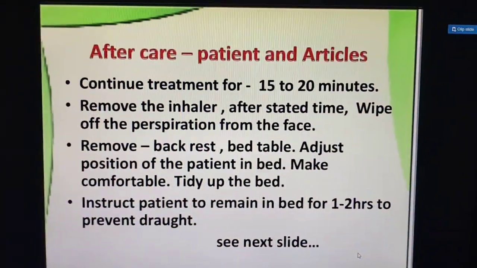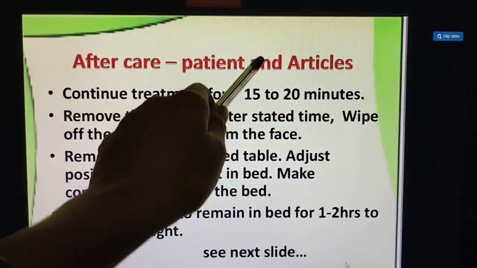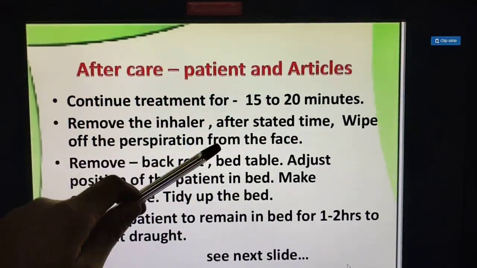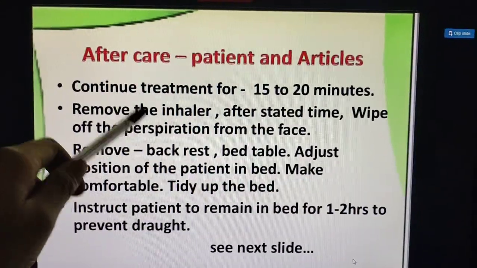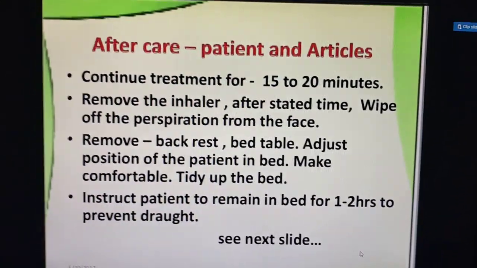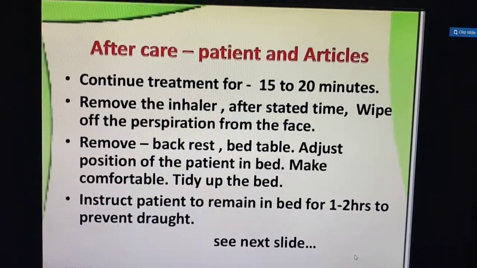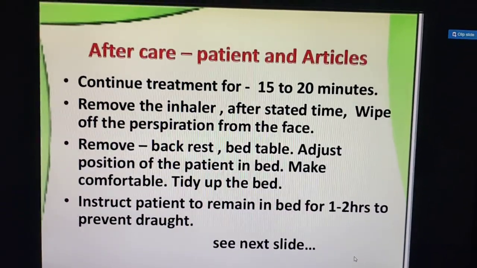After care, what we have to do? Continue treatment for 15 to 20 minutes. Okay. Remove the inhaler after the stated time. Wipe off the perspiration, that is what? Sweat from the face. Then remove the blanket. Remove the backrest and the bed table, then the blanket, everything.